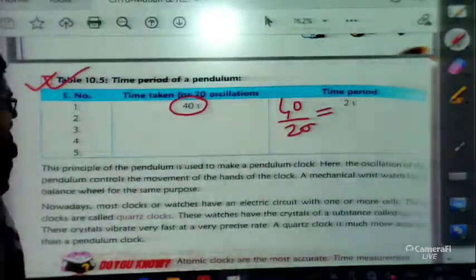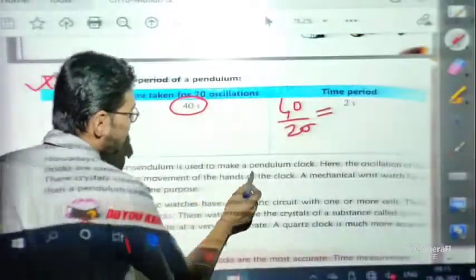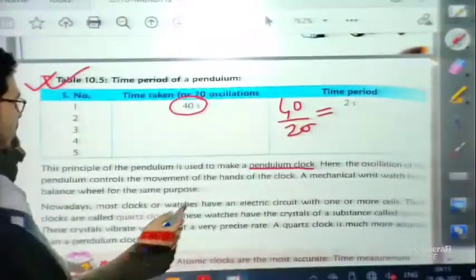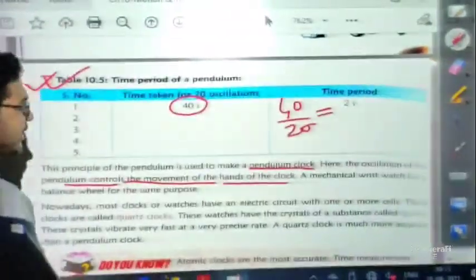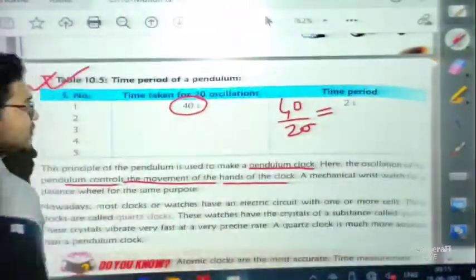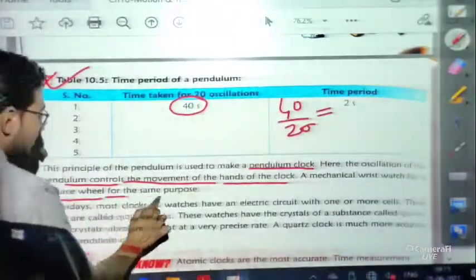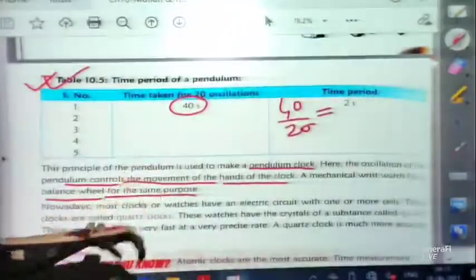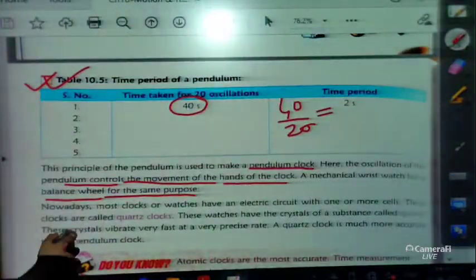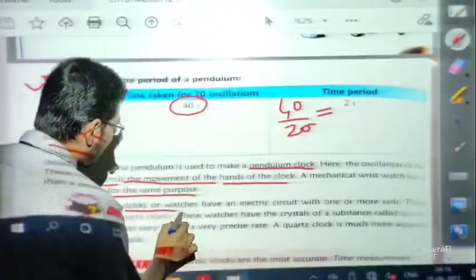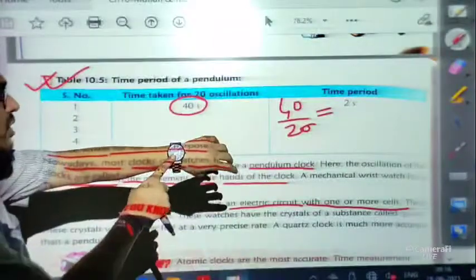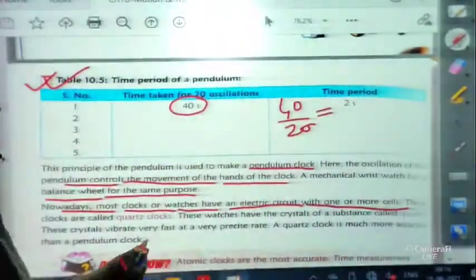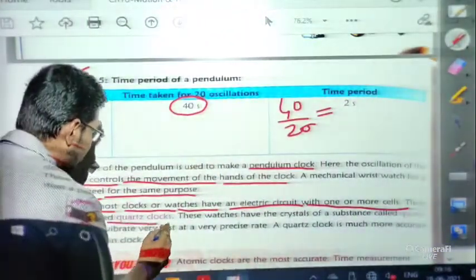Now this principle of the pendulum is used to make a pendulum clock. Here the oscillation of the pendulum controls the movement of the hands of the clock. Now a mechanical wristwatch has a balance wheel for the same purpose. But nowadays most of the clocks or watches have an electric circuit with one or more cells. These watches also have an electric circuit, with one or more cells. These are called quartz clocks.